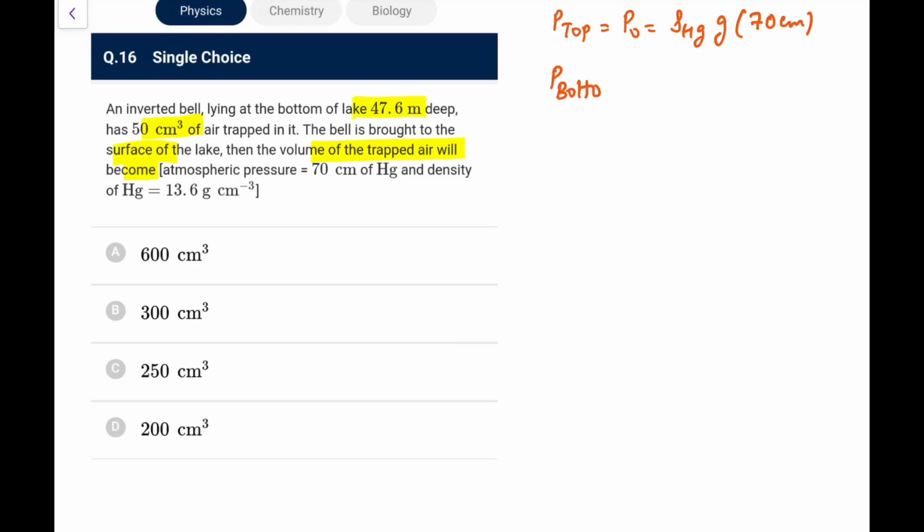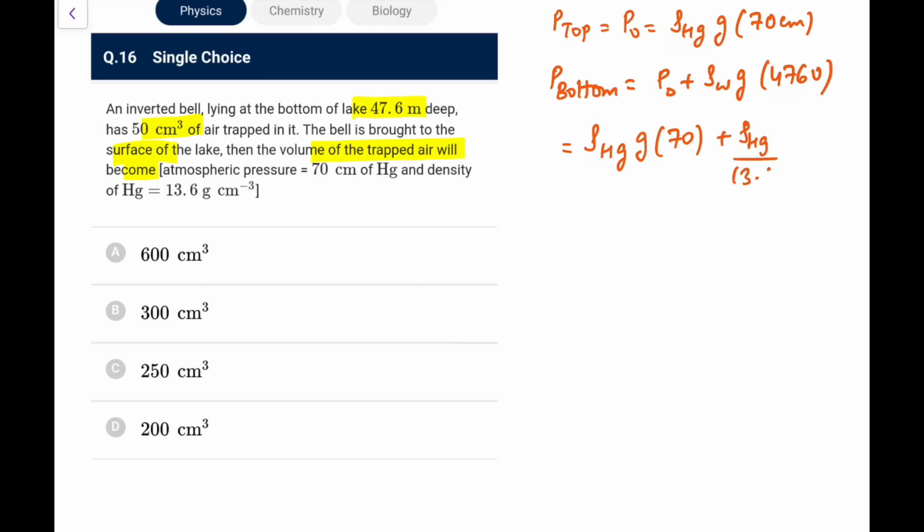And the pressure at the bottom would be P naught plus rho of water into g into 47.6, that is 4760 if I do it in centimeters. So I can write it as rho hg into g into 70 plus rho w, which can be written as rho hg upon 13.6, into g into 4760.